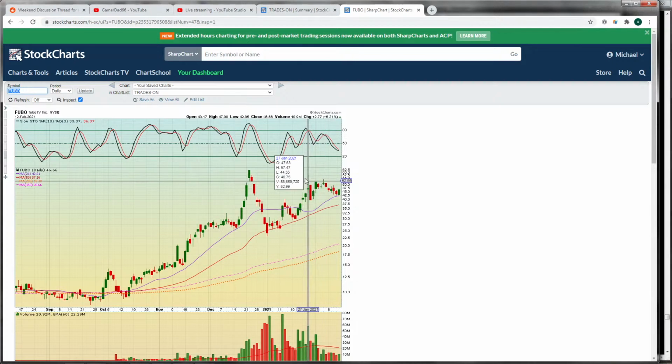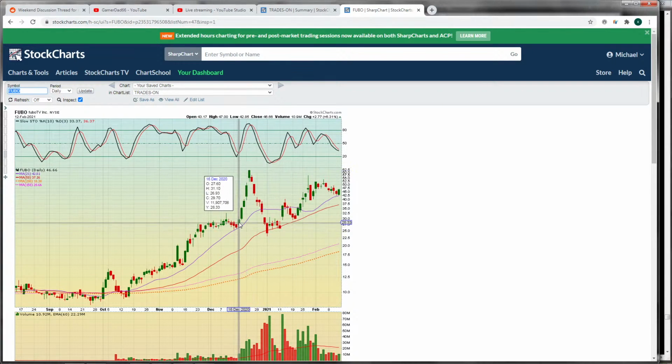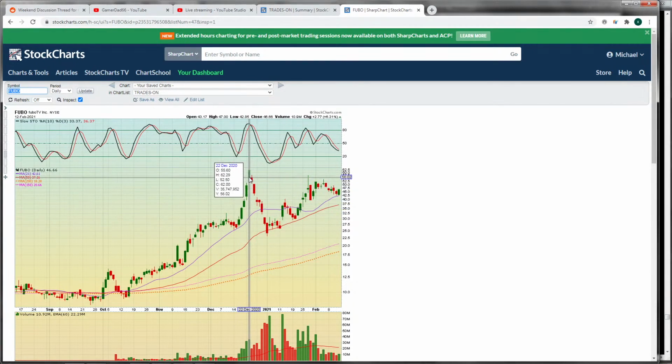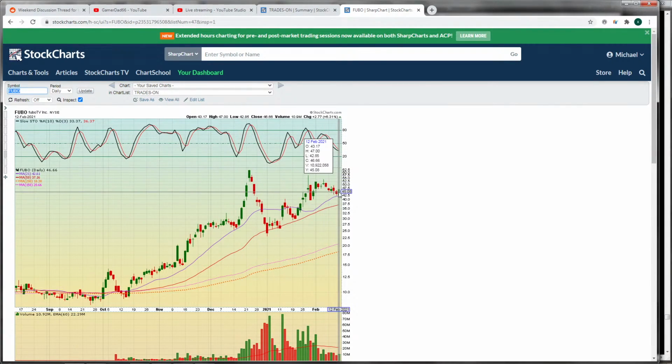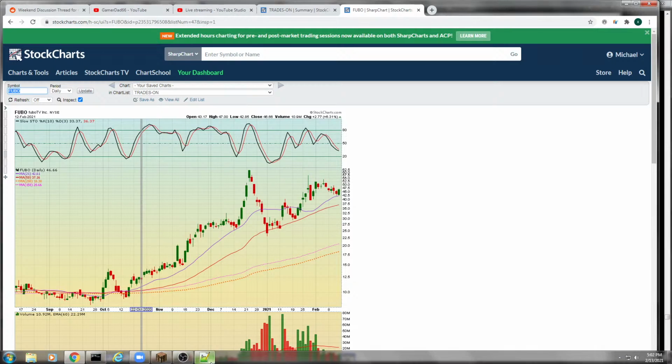Now it hasn't made it back to the old highs, so that would be a bearish kind of indication, but not really, because this was such an extreme move. It's just so far extended, it doesn't make any sense. So here you have this positive day. It's a bullish engulfing. So we'll see what happens with that. Okay, let's see what else is happening out there.